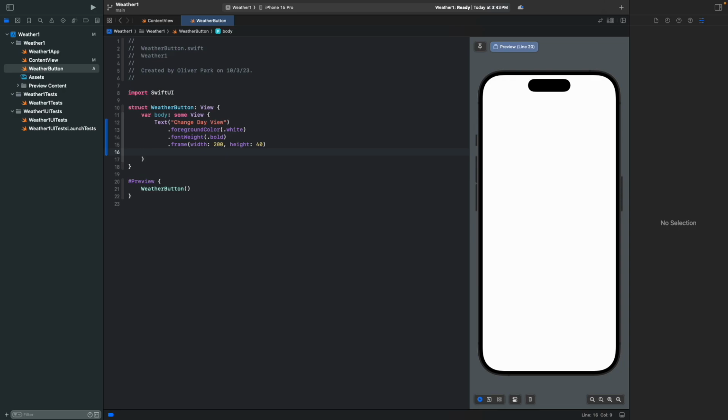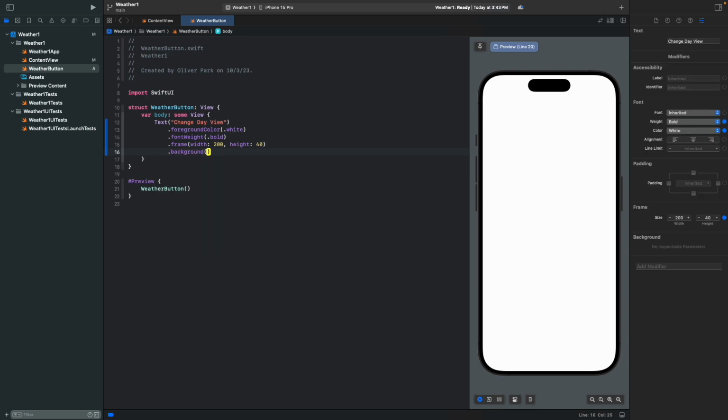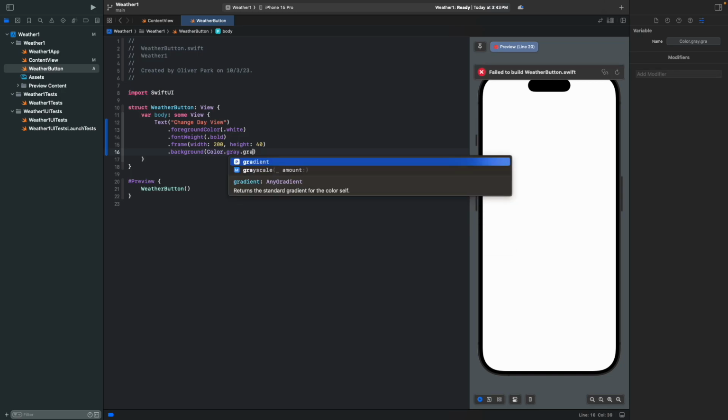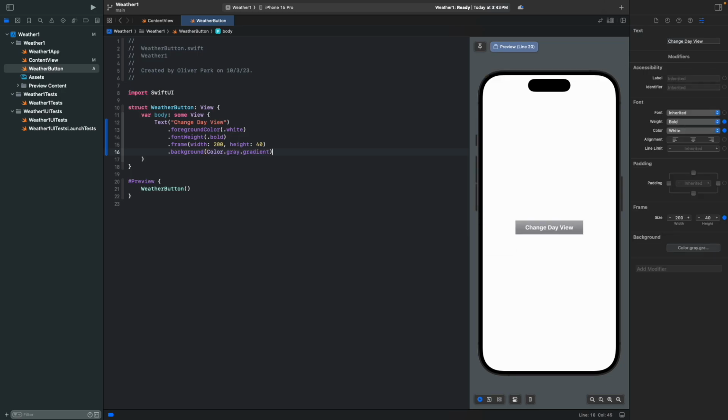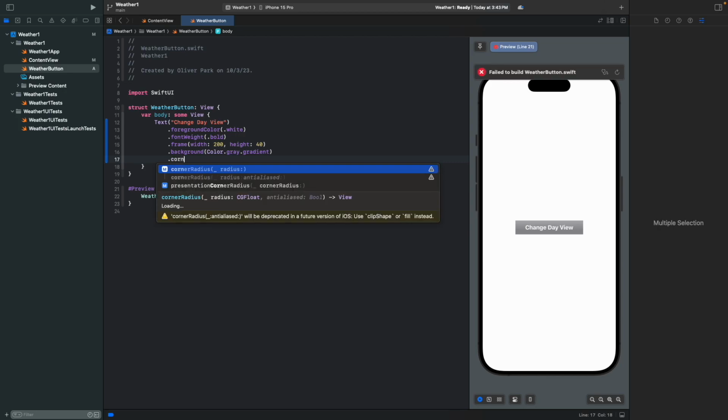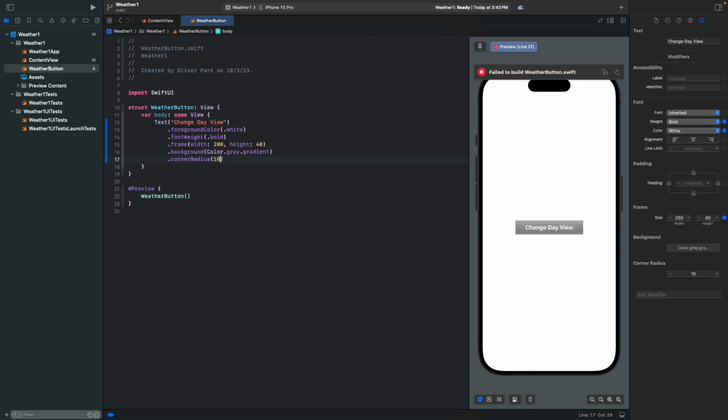And after that, we're gonna have background color dark gray, dark gradient. So you can see how our button is gonna look like, but it feels pretty sharp on the edges. So you're gonna use a corner radius to give a more round texture to it, like 10.